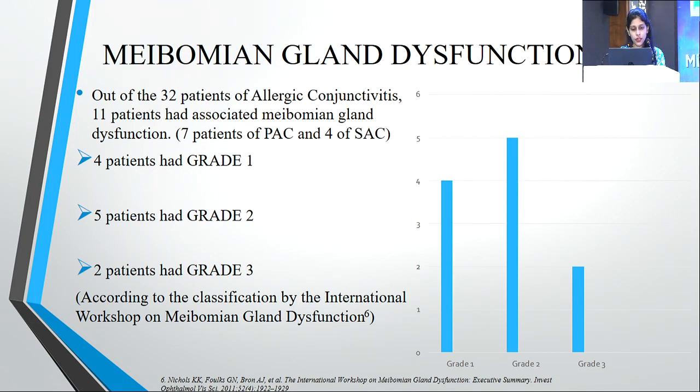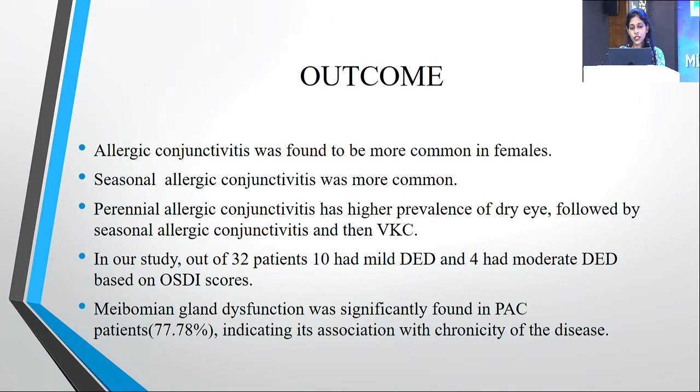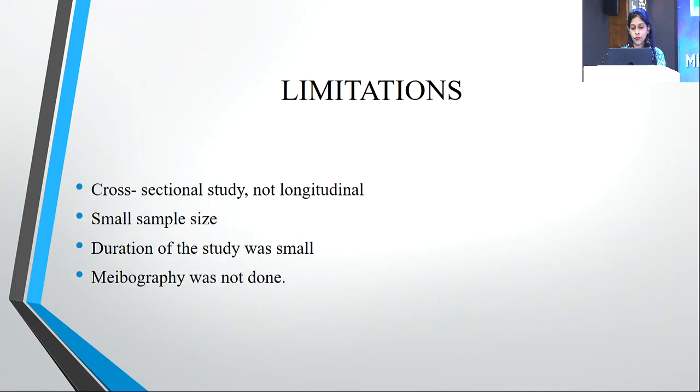So my outcome was: allergic conjunctivitis was found to be more common in females, and seasonal allergic conjunctivitis was more common. Perennial allergic conjunctivitis has a higher prevalence of dry eye, followed by seasonal and then VKC. And in our study, out of 32 patients, 10 had mild dry eye disease and 4 had moderate. Meibomian gland dysfunction was significantly found in perennial allergic conjunctivitis patients at 77.78%, indicating its association with the chronicity of the disease. The limitations of our study were that it was a cross-sectional study, not longitudinal, had a small sample size, duration was small, and meibography was not done.